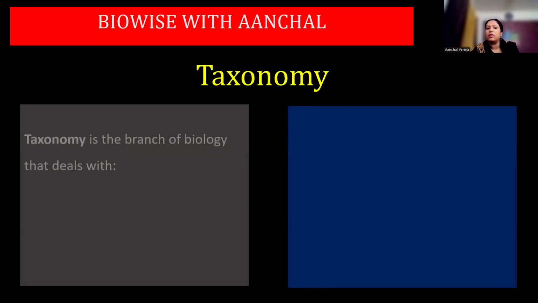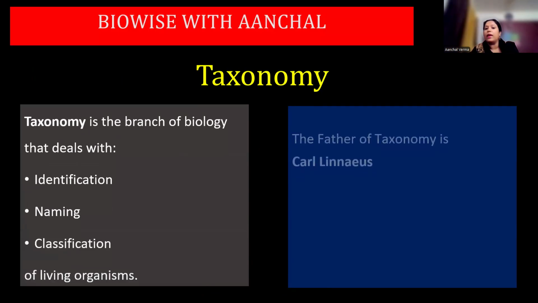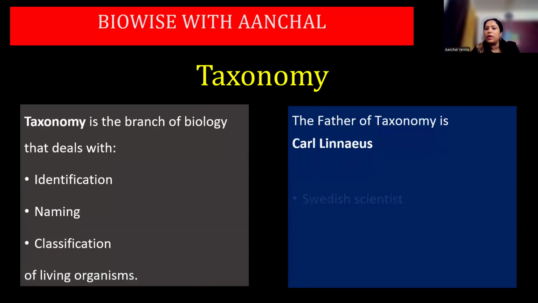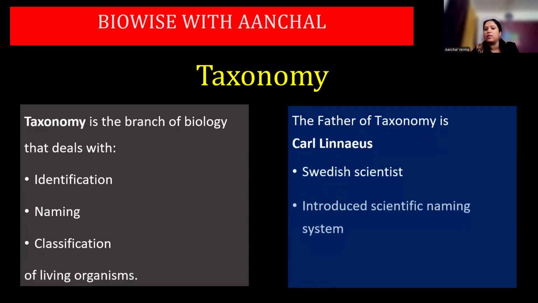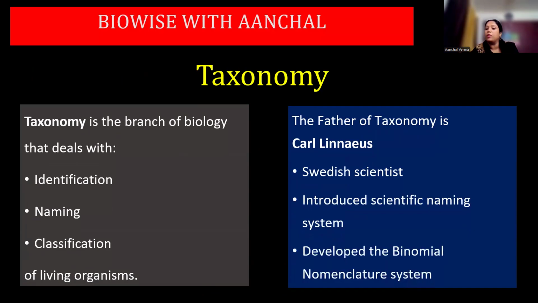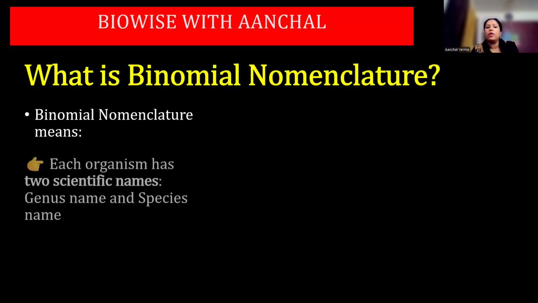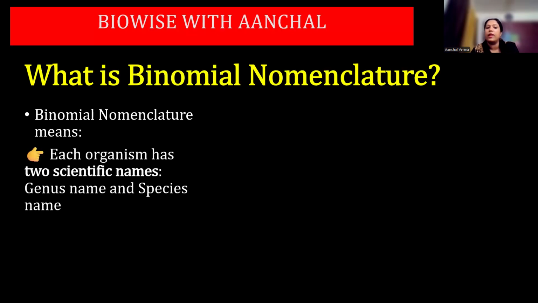Now, what is taxonomy? Taxonomy is a branch of science which deals with identification, naming, classification of the living organisms. Right? Who is the father of taxonomy? Carl Linnaeus. He is a Swedish scientist, introduced scientific naming system, developed the binomial nomenclature. What is binomial nomenclature? Binomial means two names. Okay, so binomial means each organism will have two scientific names, genus name and species name.